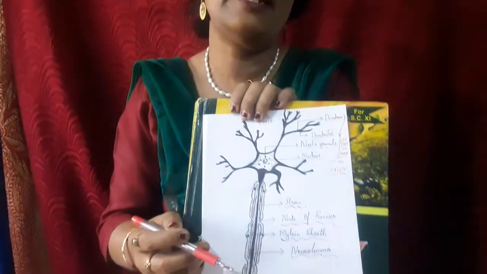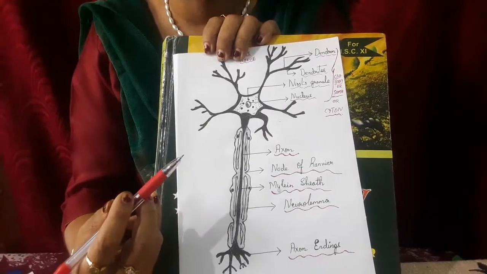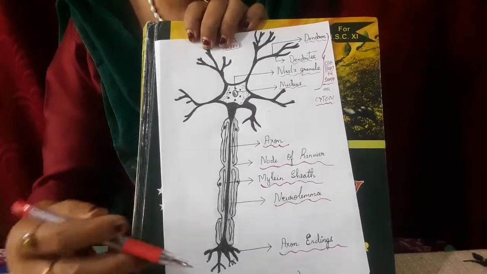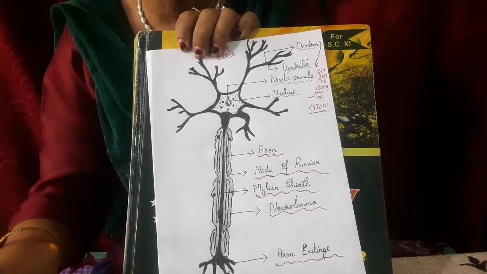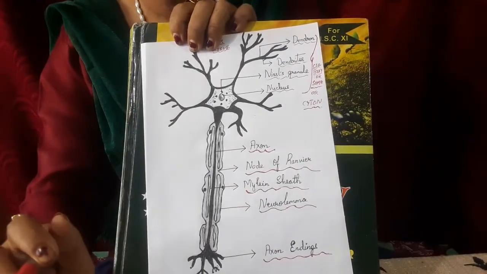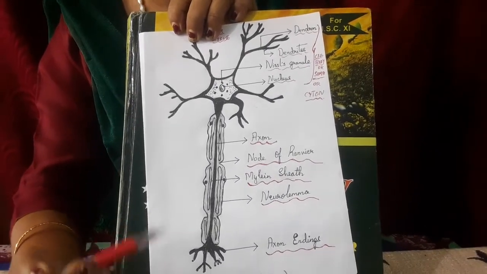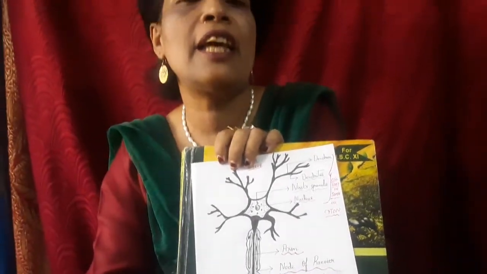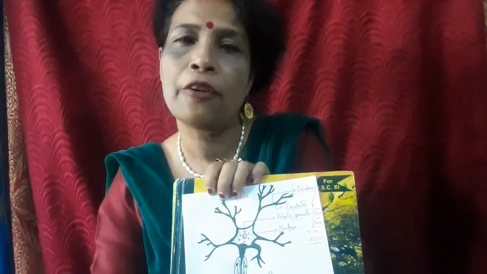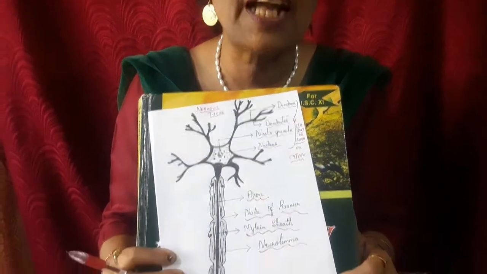Besides this, there is one more term called neuroglial cells. These are found in the interneuronal spaces. They have the power of division, regeneration, and provide nourishment to the surrounding neurons. Nerve fibers do not have the power of division, but these neuroglial cells have the power of division and regeneration. So that was all about the different types of animal tissue.